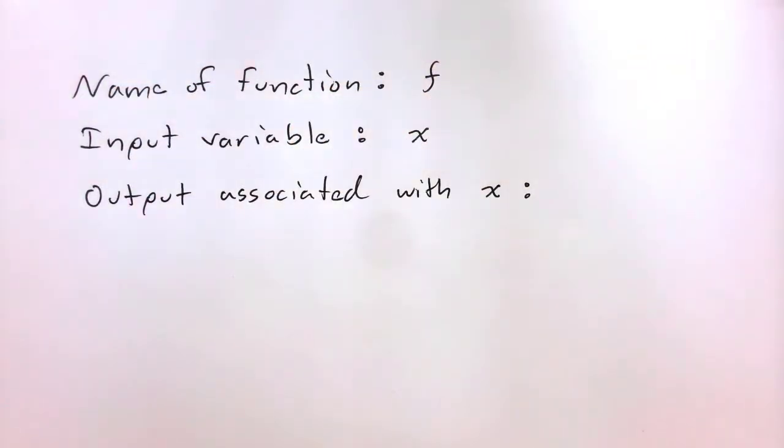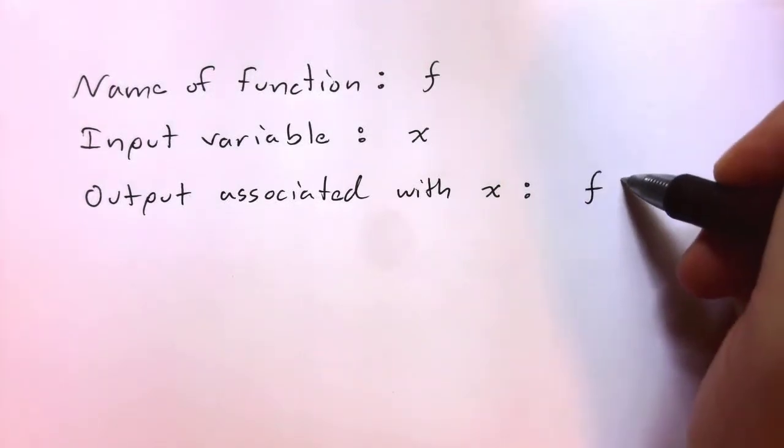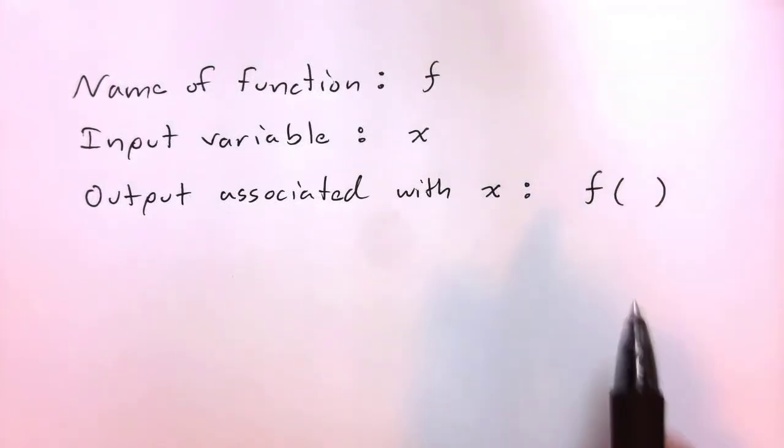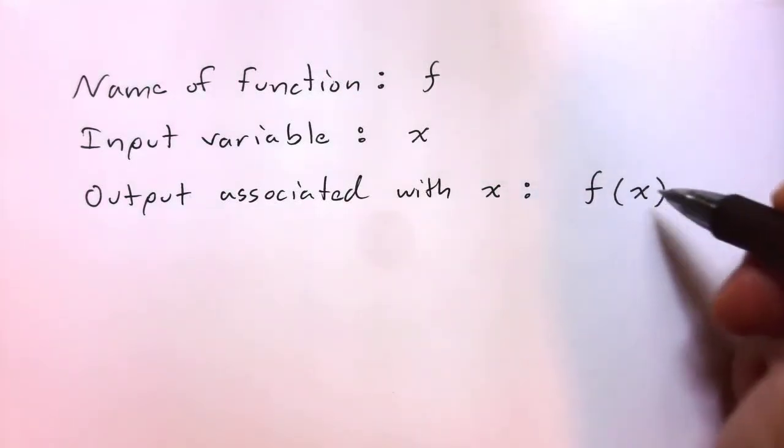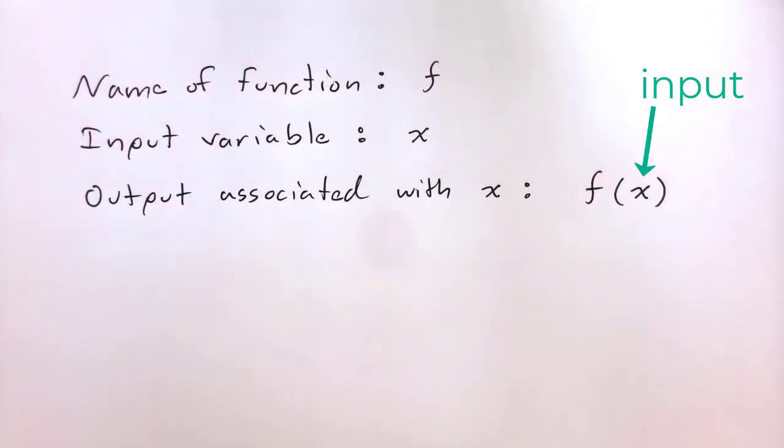So what is the output associated with the number x? Well, the way we write this down is as follows. We write f with parentheses next to it, so the name of our function with parentheses, and then we put the input into those parentheses. It's as if those parentheses are a receptacle for our input.